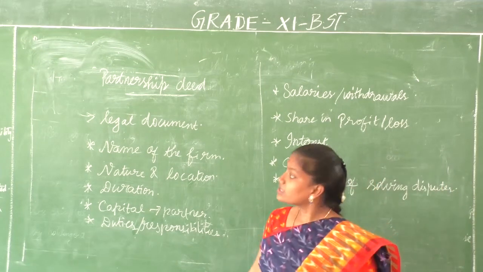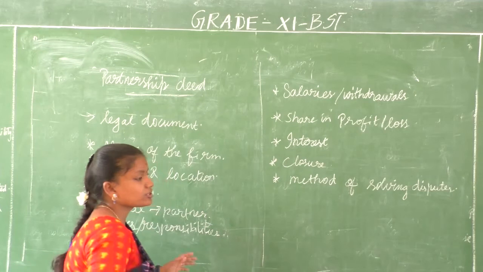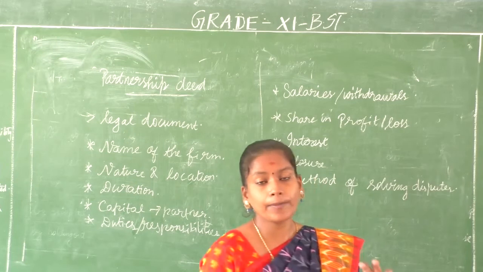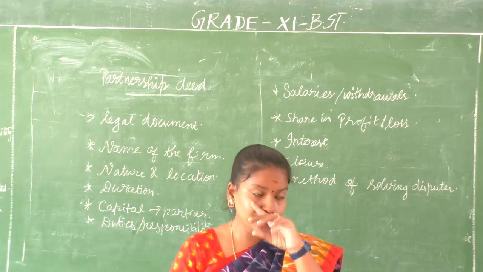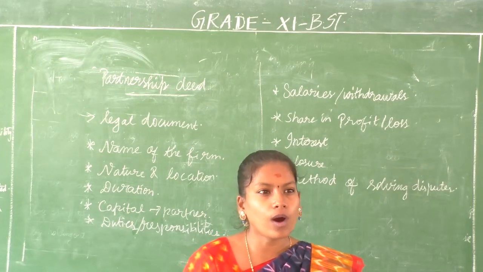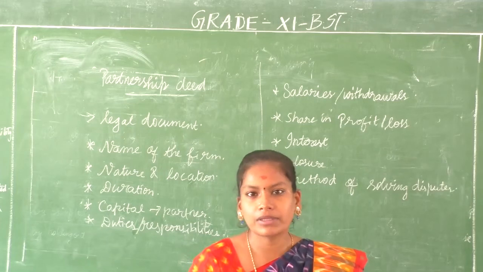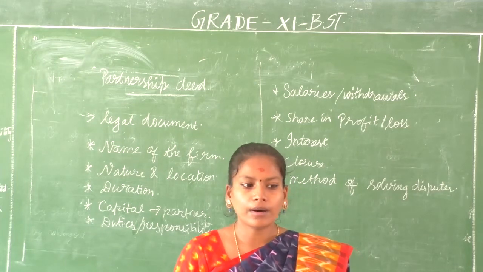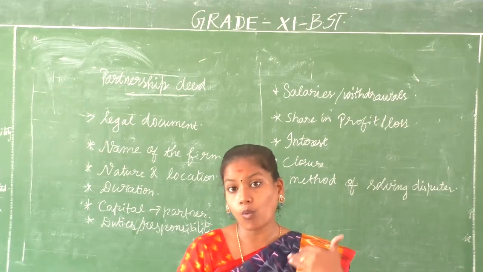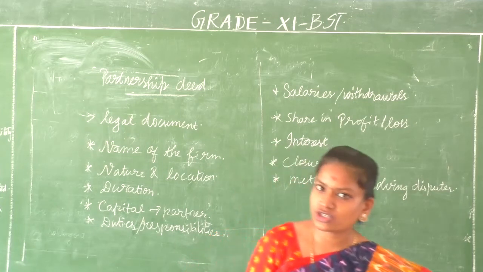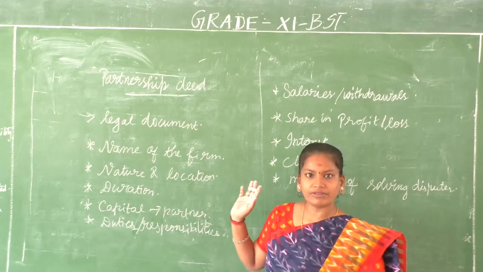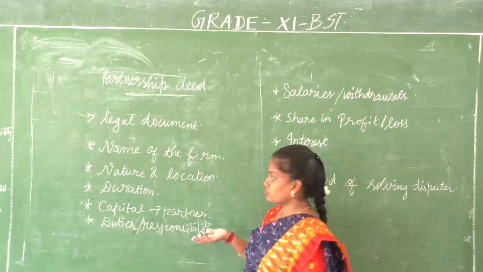So what are the various things that you can find in a partnership deed? Partnership deed is a legal document or an agreement in a written copy, which says about the important things that have to be followed by each and every partner. It is used to avoid misunderstanding or a problem in the organization. It serves like a memorandum which helps us to recall what happened in the organization. It helps in decision making also, because based on the capital they have invested, you can take a decision.